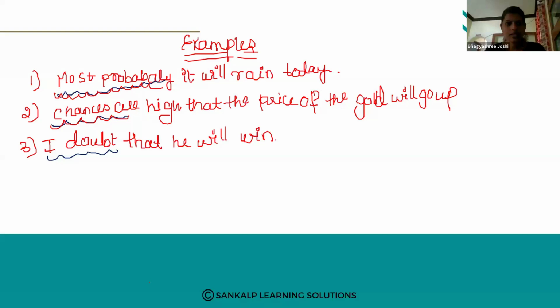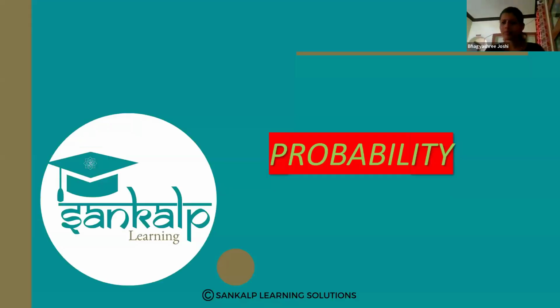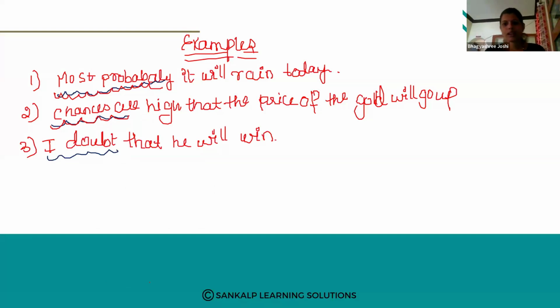Okay. Yes. So first one is probability. In day-to-day life, in so many situations, we come across examples like most probably it will rain today, right? So most probably it will rain today. Okay.